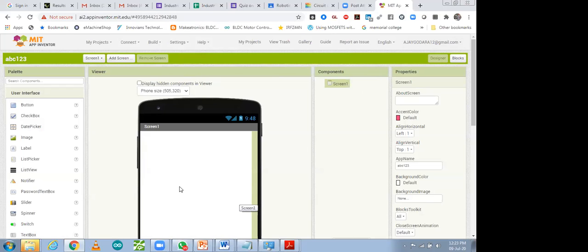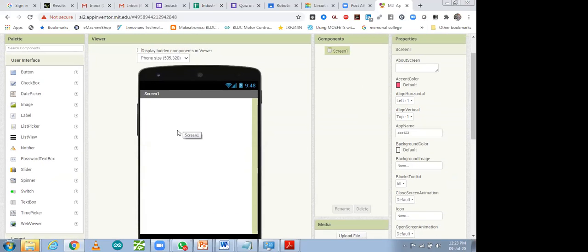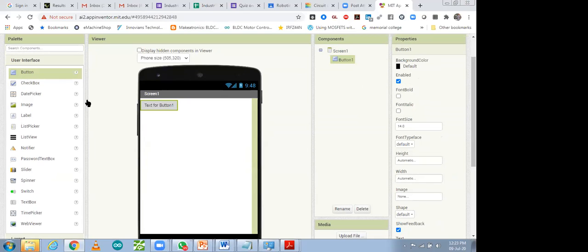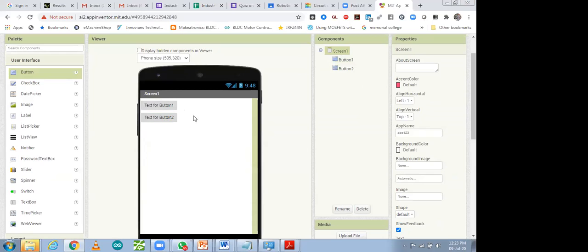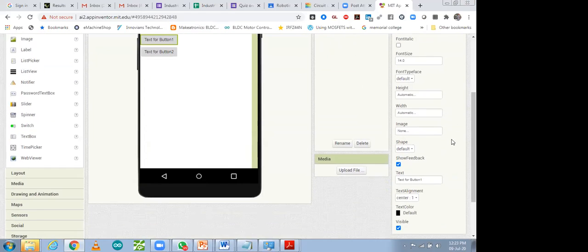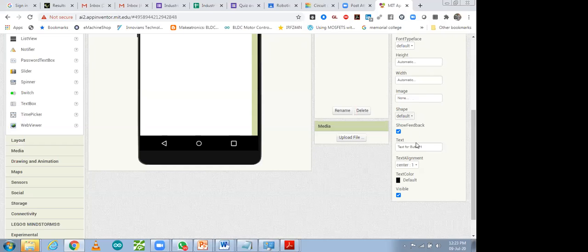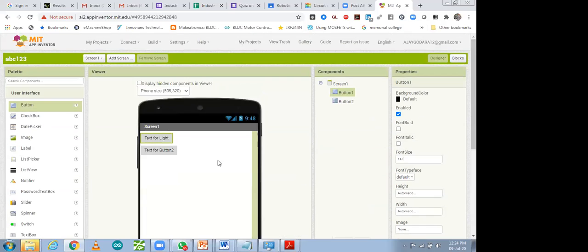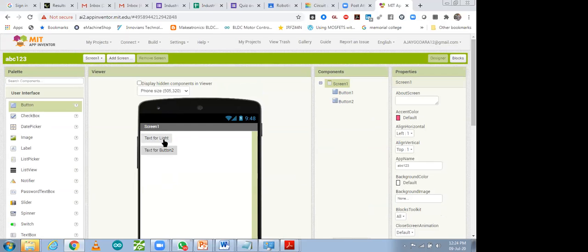So I'm just giving you a quick overview. After that, what we have to do? So this is the user interface. How you want to see this app, you can take this button, and you can take one more button, that also you can do. And after that you can configure that button name, whatever you want to do, like the text of the button. The button you can replace with light. Okay, so whatever modification you want to do, text for light.